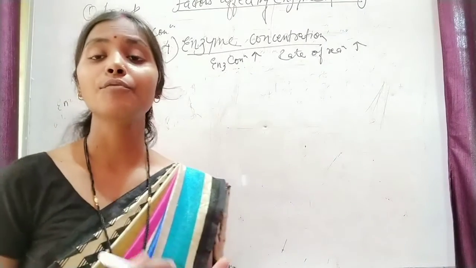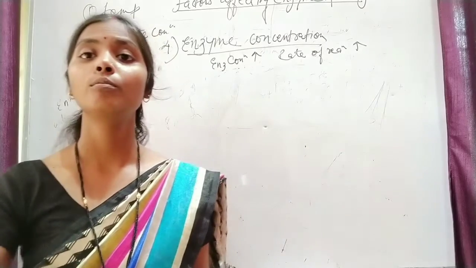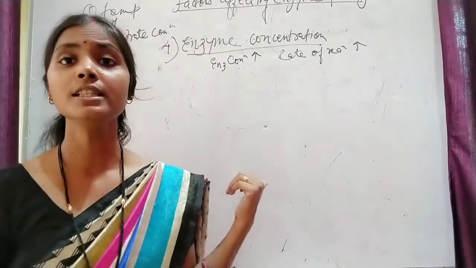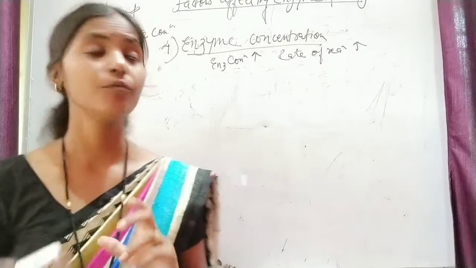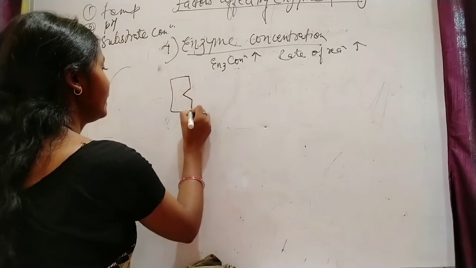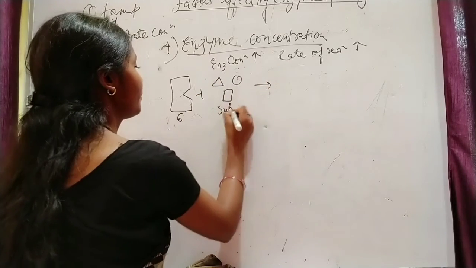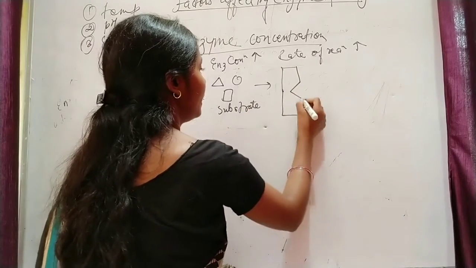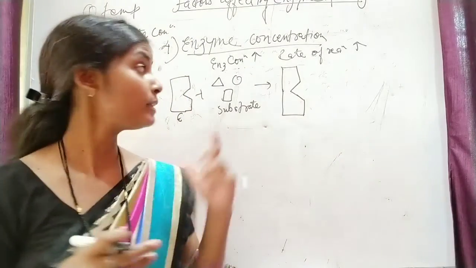But what happens after a certain point? The enzyme concentration is more than needed. We can see here one enzyme and these are the substrates.